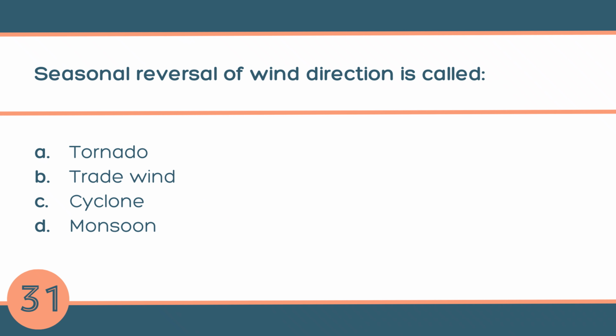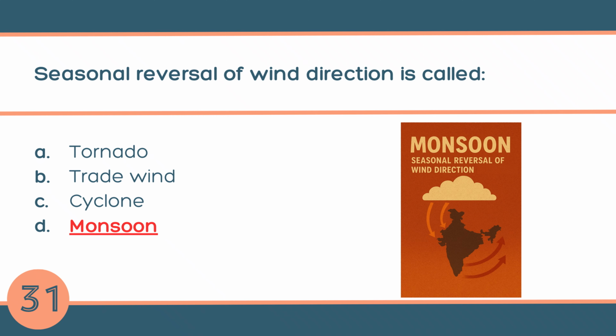Question number 31. Seasonal reversal of wind direction is called A. Tornado, B. Trade wind, C. Cyclone, or D. Monsoon. The answer is D. Monsoon. Monsoon winds change direction with the seasons. Summer monsoon winds blow from the sea to land, bringing rain. Winter monsoon winds blow from land to sea, usually dry.